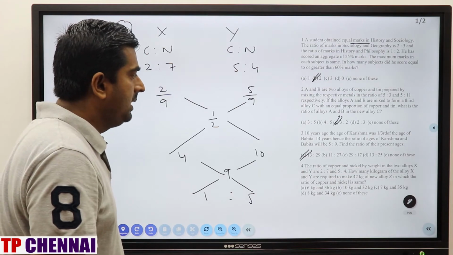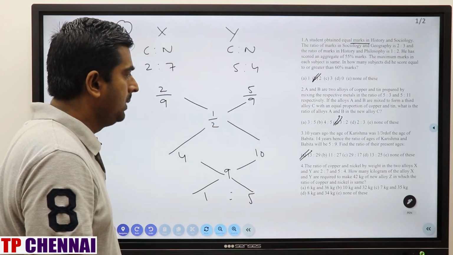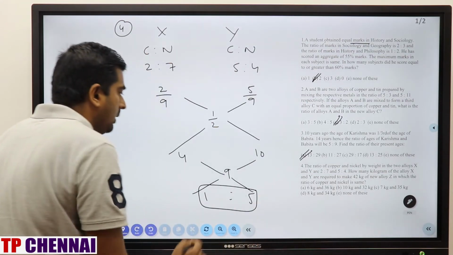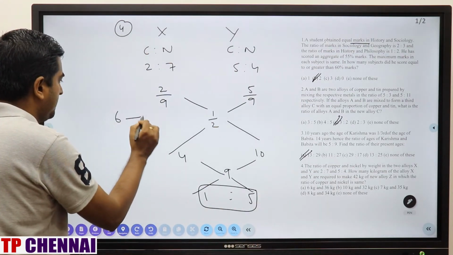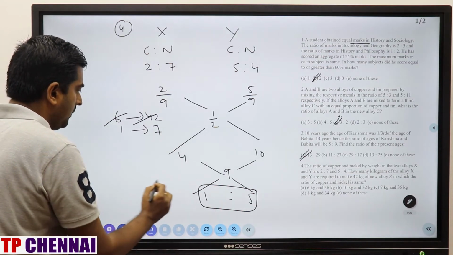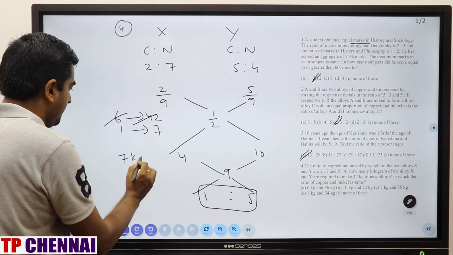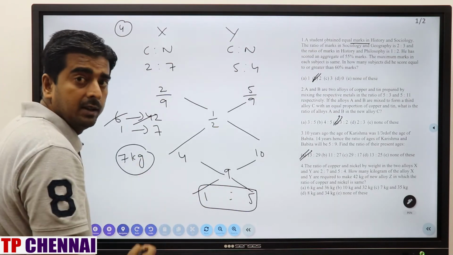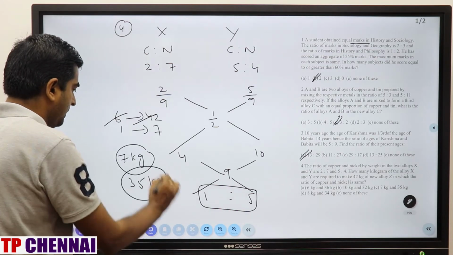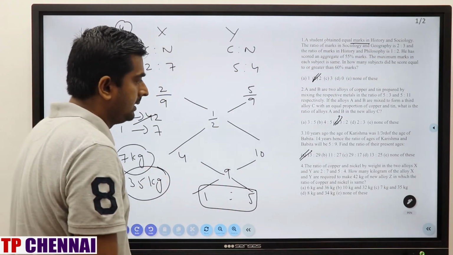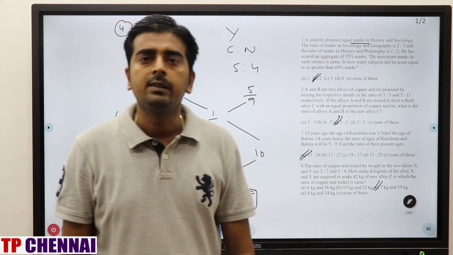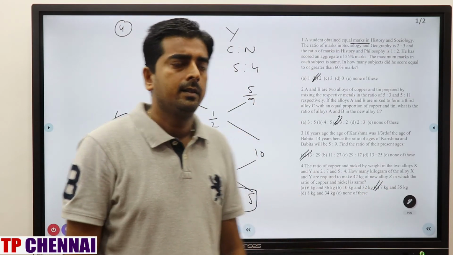Now they are saying that how many kilogram of alloy X and Y are required to make 42 kg of new alloy? What is total after mixing into new alloy? 6 part. 6 part is 42. So 1 part is 7. So 1 part is 7 kg. And this part is 5 kg. 7 parts are 35. What is my answer? 7 kg and 35 kg, which is nothing but third option. Third option is the correct answer. Clear?